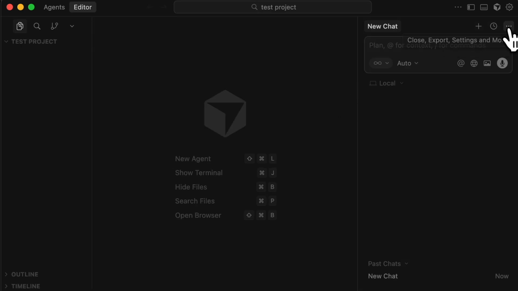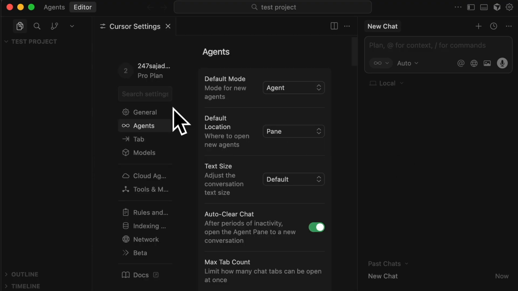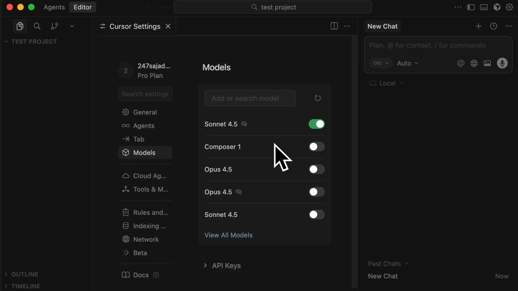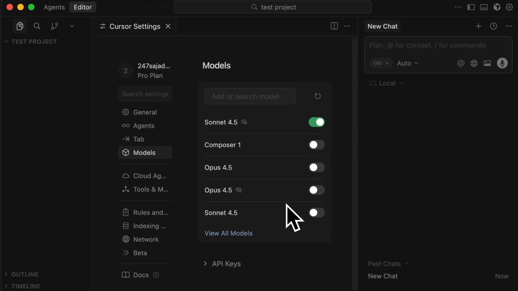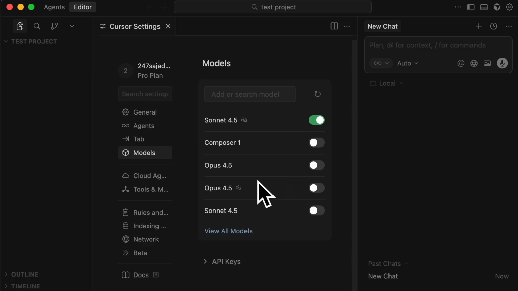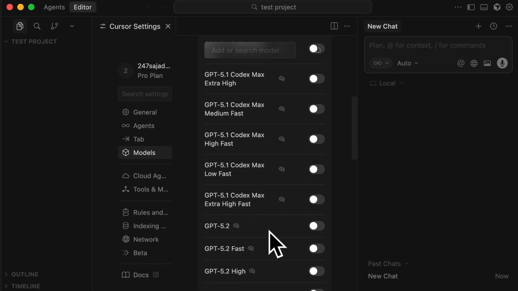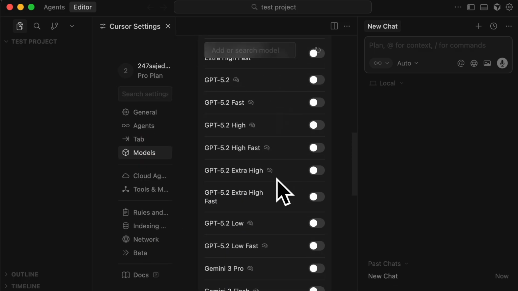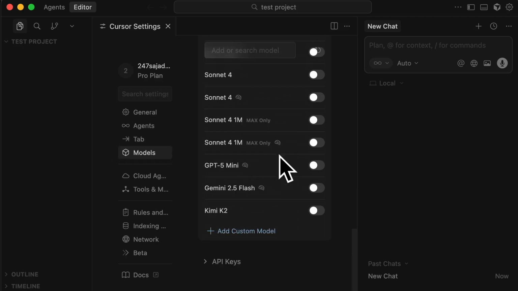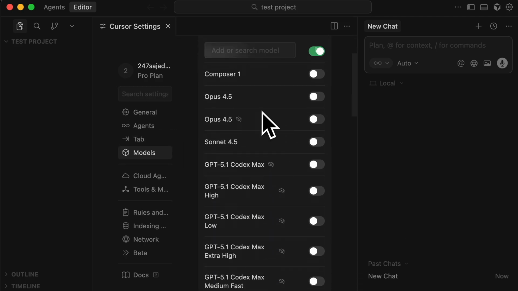And here, the other thing you need to do, click on the three dots, and at the bottom, there'll be agent settings. Click on that, click on the models. And here, just make sure it's one of the Claude ones that's selected. If you click on view all models, you see I've toggled all of the other GPT and Gemini and stuff all off. I just want the Claude models. So you can use one of the Claude ones. Research online, find out which one's cheaper, whatever, it doesn't matter. Just eventually click on one and get on with it and get started.